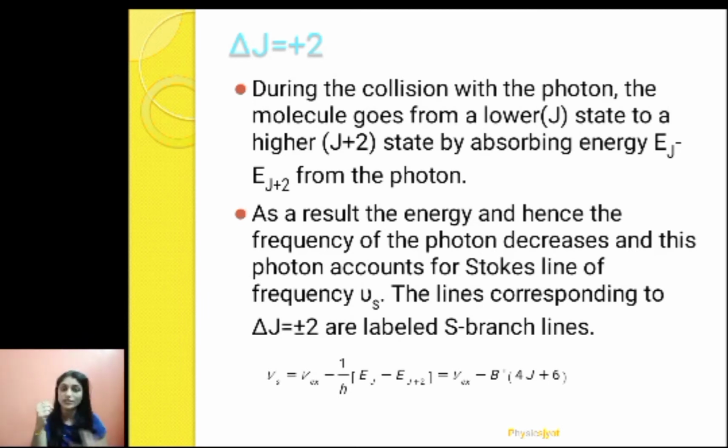Now the molecule has absorbed the photon's energy, so naturally the photon's energy has decreased. We know that E equals h nu, so since energy decreased, nu also decreased. So frequency of photon is reduced. Whatever scattered photon will be there, it will have lesser frequency. And we know that scattered radiation which has lesser frequency is called Stokes line. So delta J equals to plus 2 gives us Stokes line.